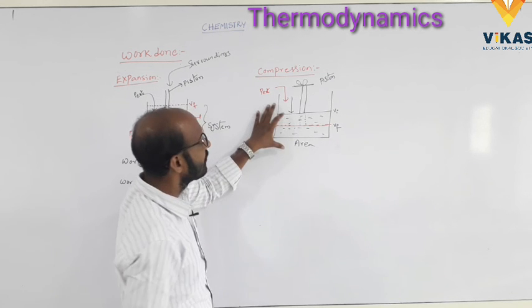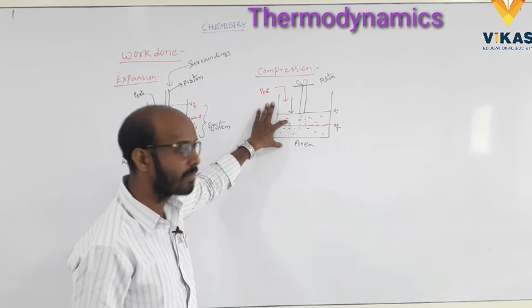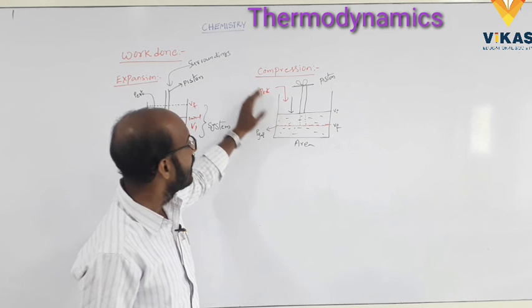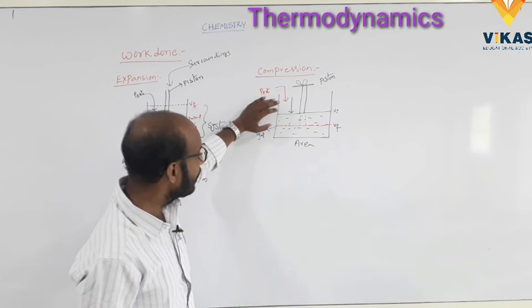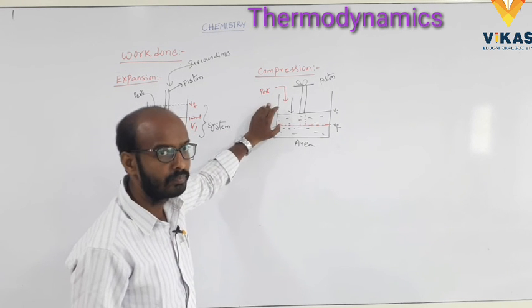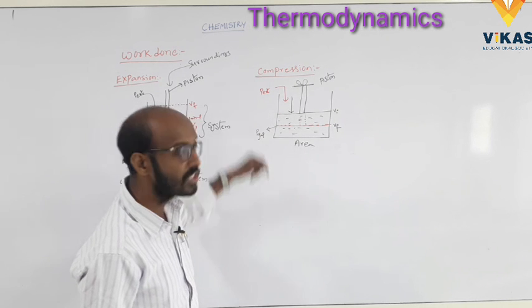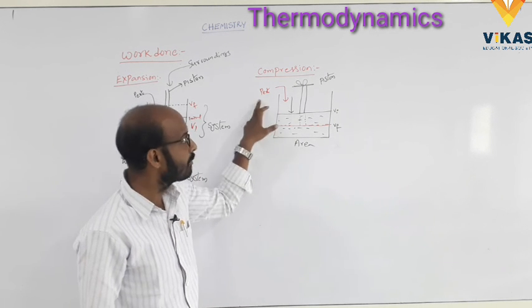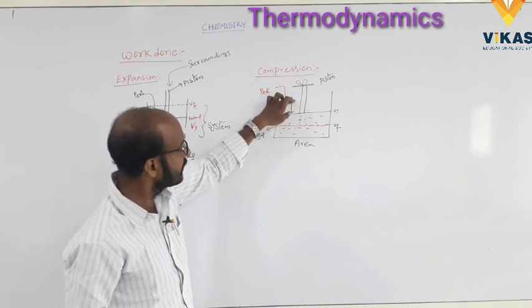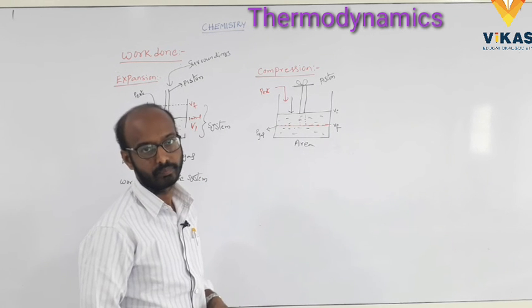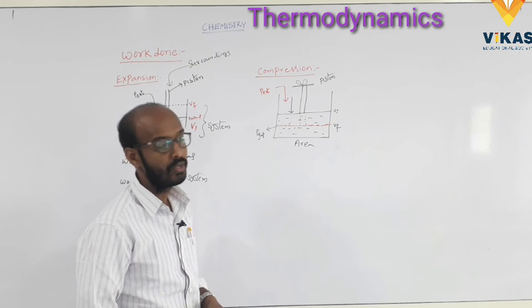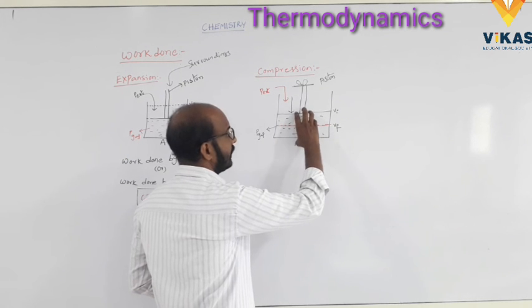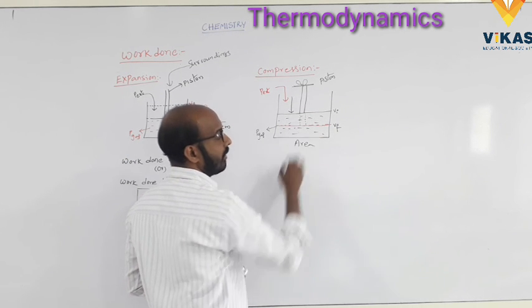Here we take one cylinder, it is filled with gas molecules. Atmospheric pressure is applied on the cylinder, that means the external pressure is more than that of the gaseous molecule pressure. That external pressure moves the piston in the downward direction. So the total volume is decreased. How?